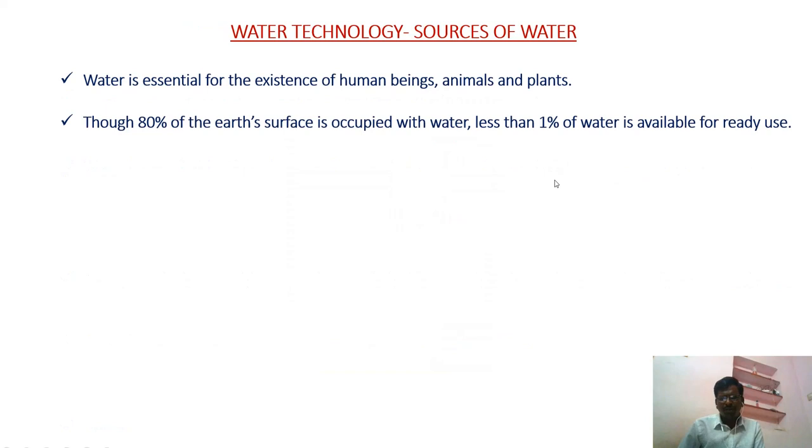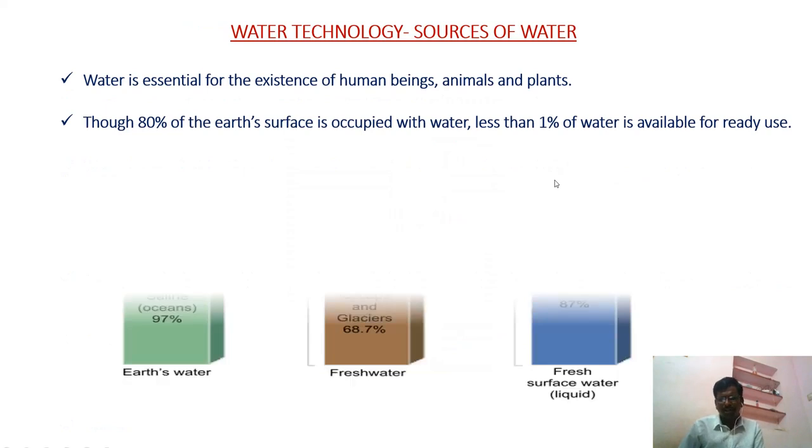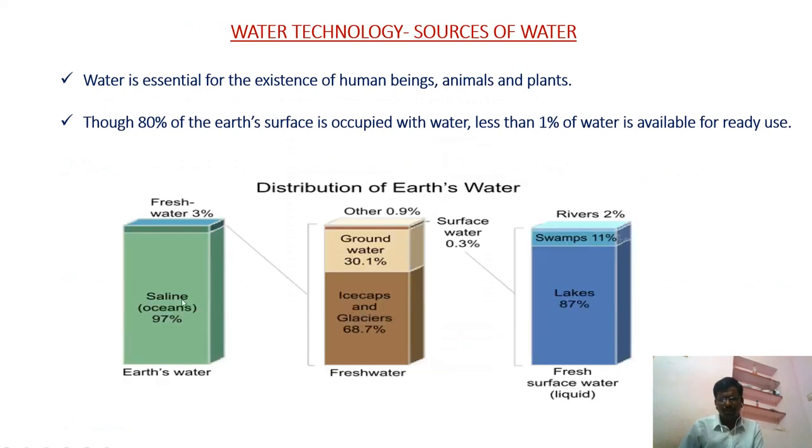80% of our earth surface is occupied by water. Less than 1% is ready to use as fresh water. So the distribution is given here. First, 97% of water is present in the ocean. That means saline water, salt water. So the remaining 3% may be fresh water.